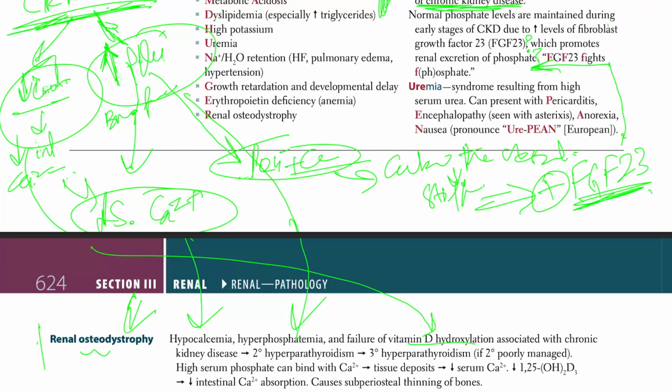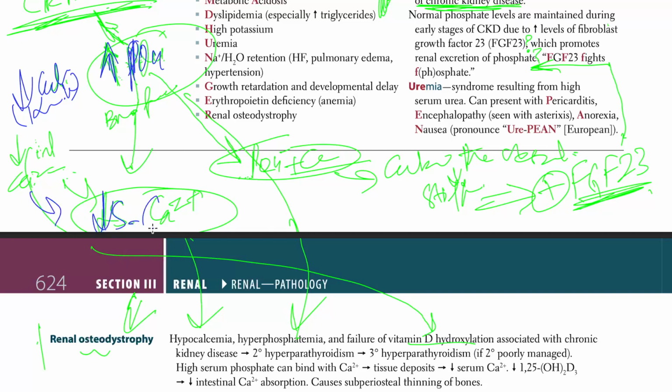Now this causes all of this decrease in the calcitriol. Why? Because you can't activate it with 1-alpha hydroxylase, because the kidney does that. You have increase in phosphate because you can't excrete it out, and all of them are causing decrease in serum calcium, right?